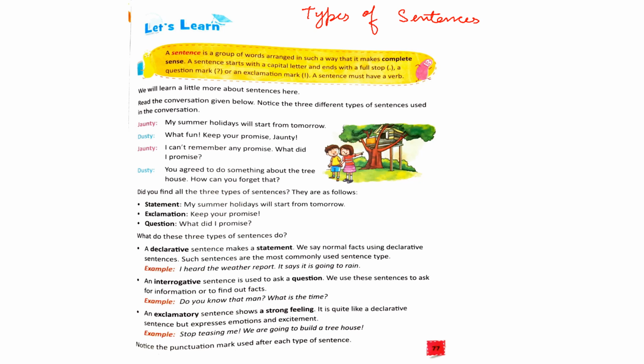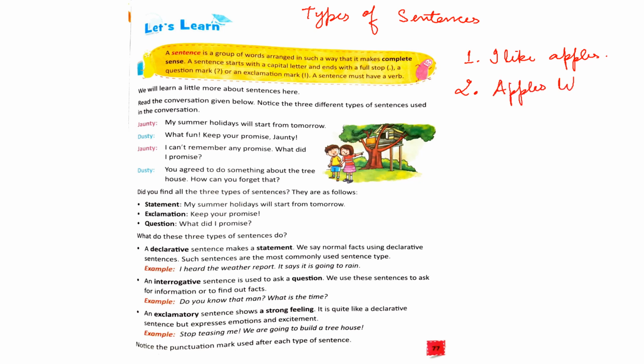Sentence, children, is nothing but a group of words arranged in such a way that it makes complete sense. What do you mean by complete sense? Take two examples here. Okay, first one. I like apples. Okay, this is the first example. Now the same sentence, if I write it like this: